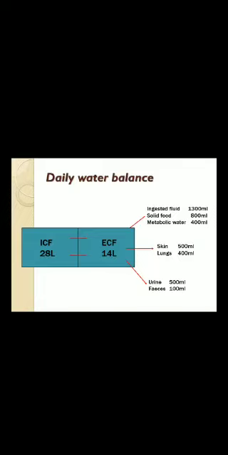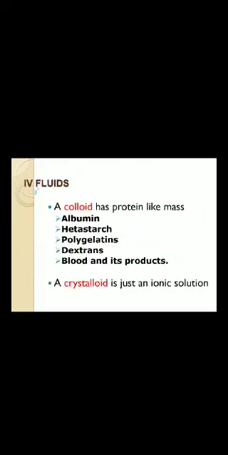As I told, in a 70 kg man with 60% total body water comes to 42 liters. In that, 28 liters will be intracellular and 14 liters will be extracellular fluid, and the fluid ingested will be equal to the fluid excreted. We ingest fluid through solid food or through metabolic water, and it is excreted through the skin in the form of sweat, the lungs in the form of expiration, in the form of urine, and feces also excrete some fluids.